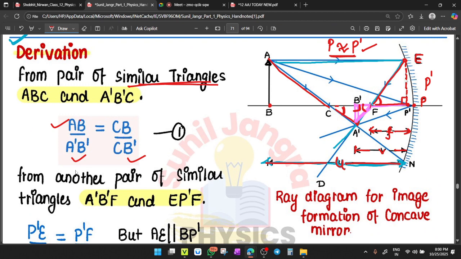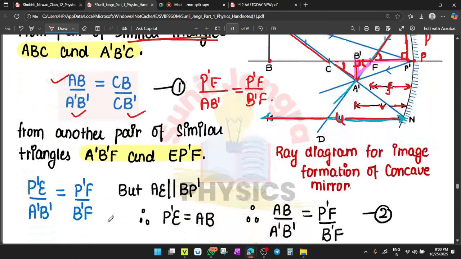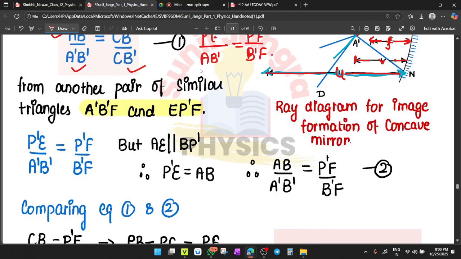Now apply the similarity. So the similarity will be here. First, the perpendicular P dash E upon this perpendicular A dash B dash equals the base P dash F upon B dash F. Right? Got it? So in the triangle, P dash E upon A dash B dash equals P dash F upon B dash F. Yes. Okay.